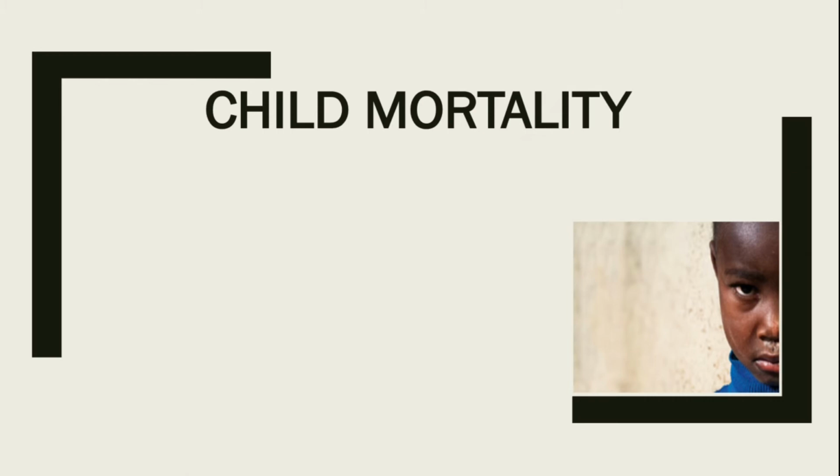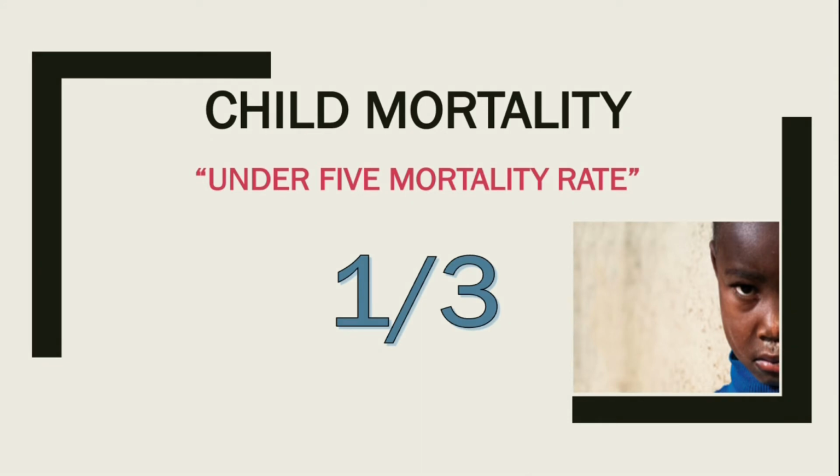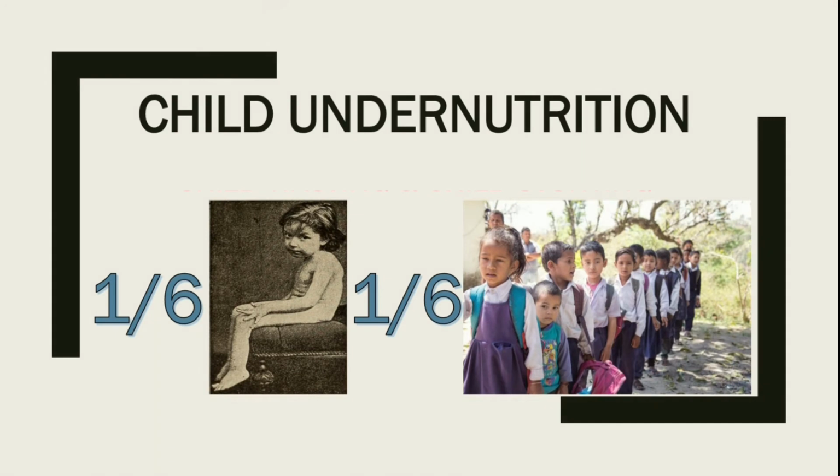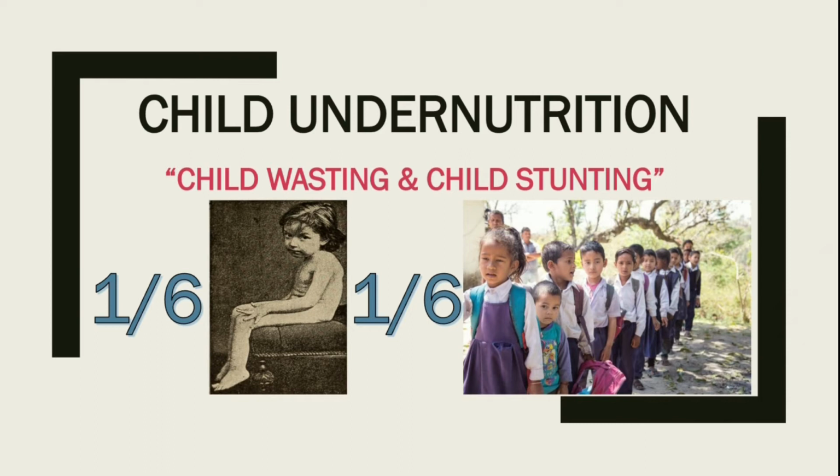The next 2 dimensions which we are going to see are particular to children who are below 5 years of age. The first one in that is child mortality, which means the death rate of children below 5 years of age. This may be due to several conditions like unhealthy environments and not getting enough nutritional food, something like that. And the next dimension, the most important dimension, is child undernutrition. Here we have 2 parameters in it. One is child wasting, another is child stunting.